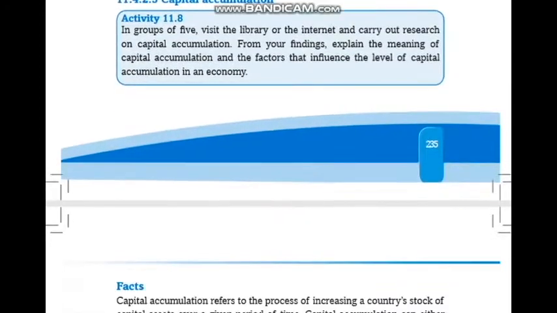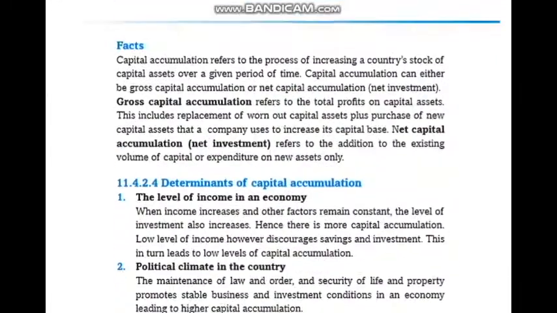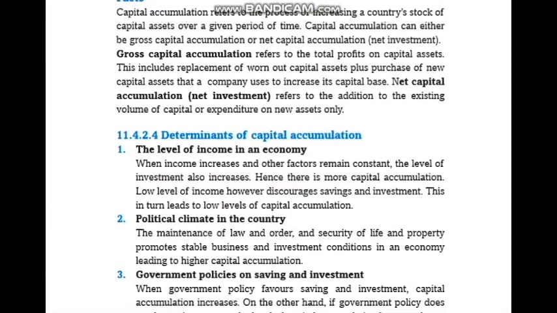Capital accumulation. What is capital accumulation? Capital accumulation refers to the process of increasing a country's stock of capital assets over a given period of time. Capital accumulation can be either gross capital accumulation or net capital accumulation, also called net investment. Gross capital accumulation refers to the total investment in capital assets. This includes the replacement of worn-out capital assets plus purchase of new capital assets that a company uses to increase its capital base. Net capital accumulation, or net investment, refers to the addition to the existing volume of capital, or expenditure on new assets only.